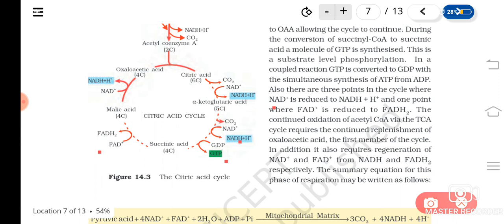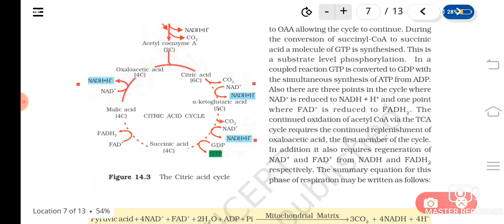Now malic acid will again be converted to oxaloacetic acid, and there also one molecule of NADH2 is formed. So in total, the number of NADH2 formed in the Krebs cycle is 3. One NADH2 is equal to 3 ATPs, so 3 into 3 is 9.